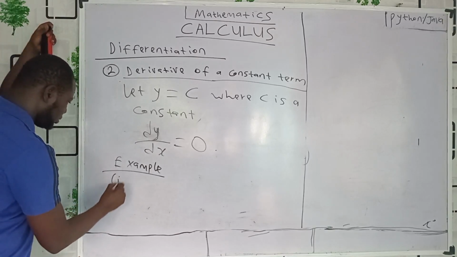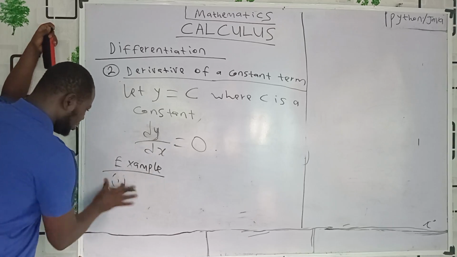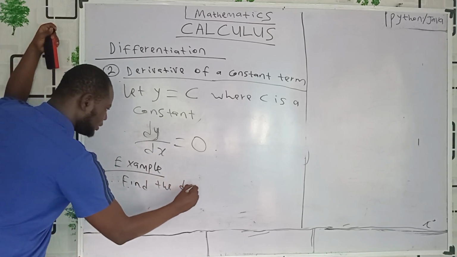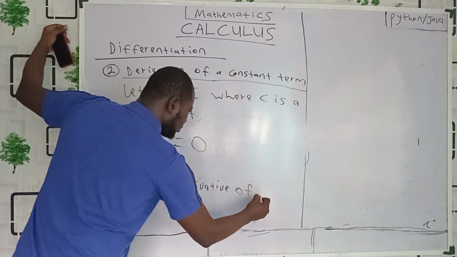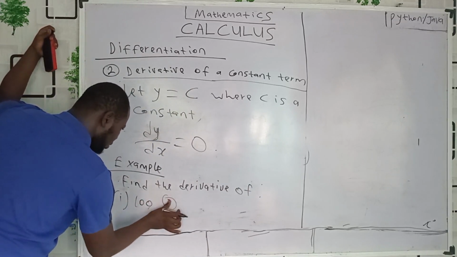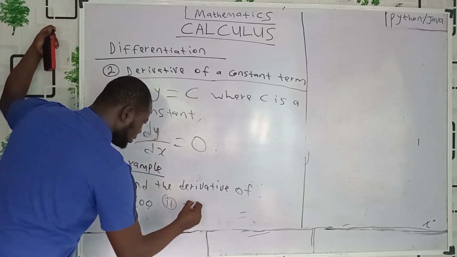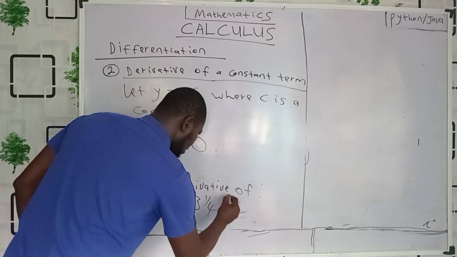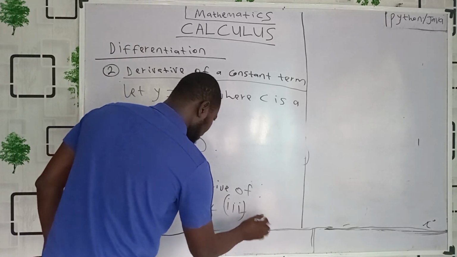Let's say Roman figure 1. Find the derivative of 100. Roman figure 2, minus 3 whole number 1 over 4. Roman figure 3, let's say any value, let's say 14.